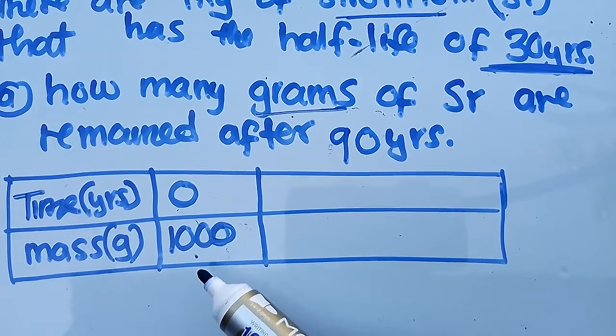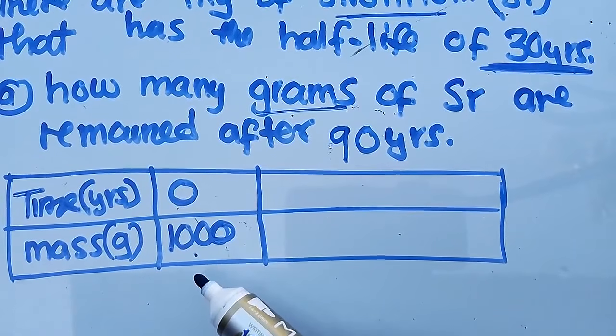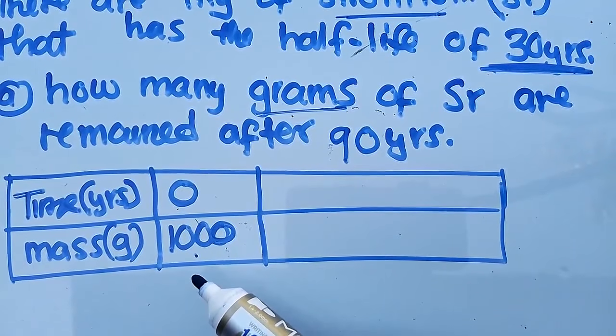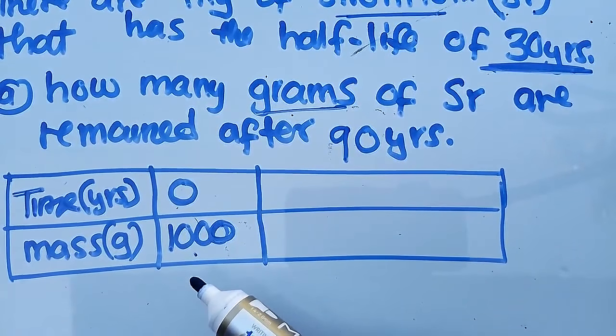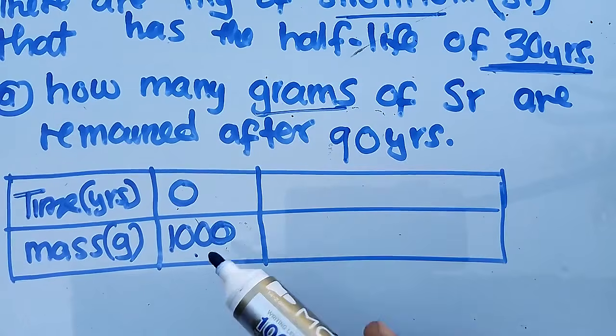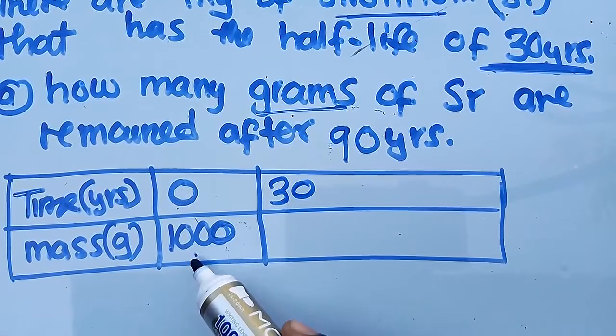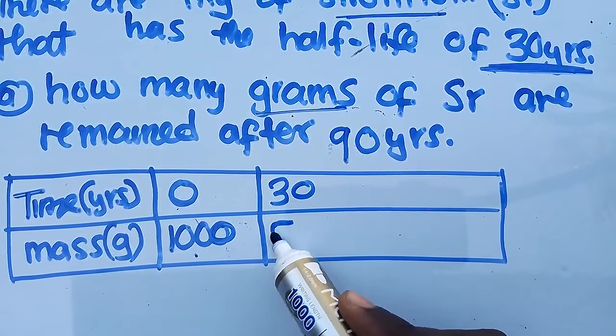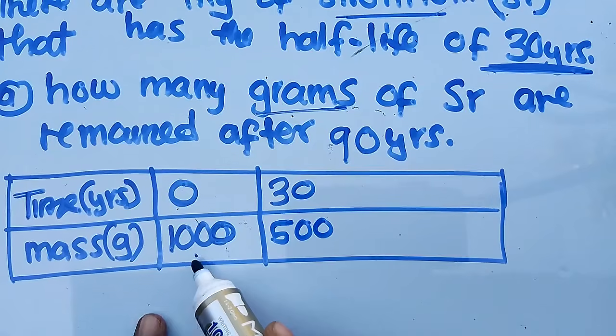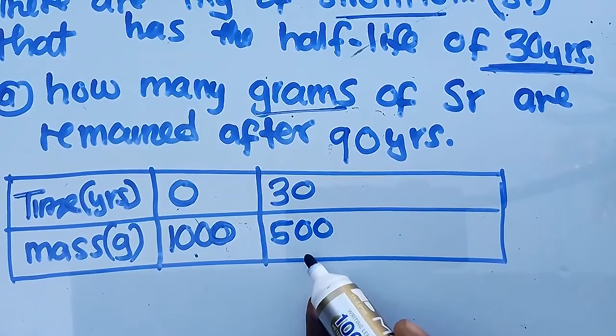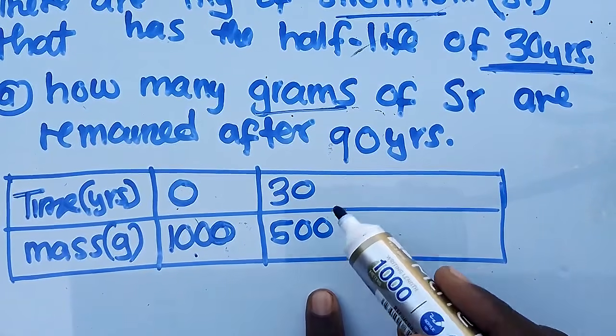So after 30 years, it will decrease by half. 1000 divided by 2 is 500.